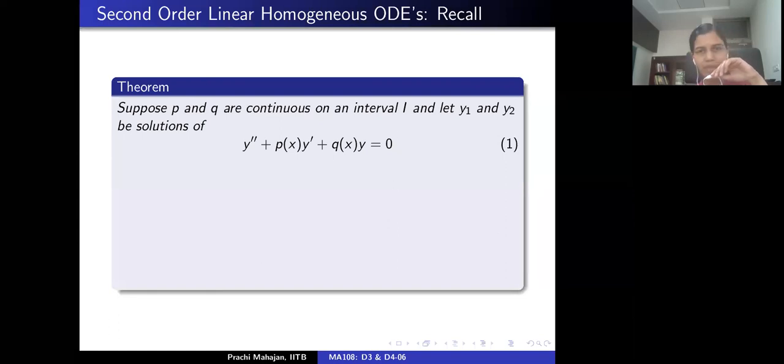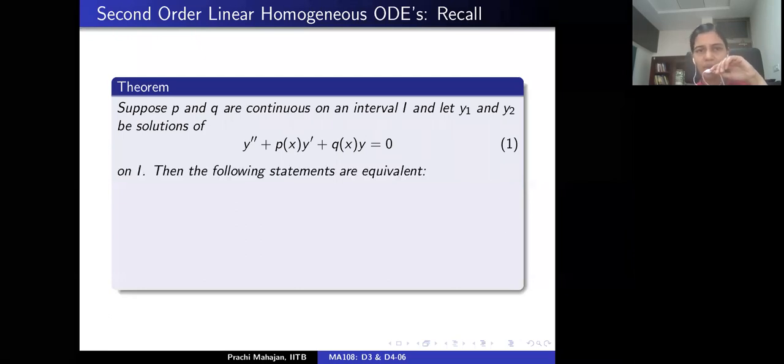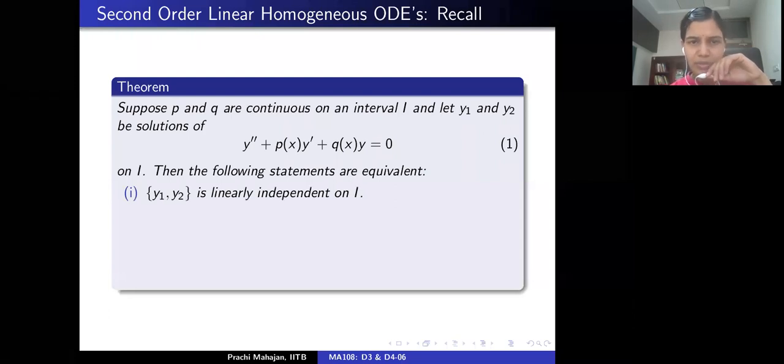Any such equation will look like d²y/dx² plus p(x) dy/dx plus q(x) y equals 0, right? What we are assuming is that p and q are continuous on an interval I on the real line. And y1 and y2 are two solutions of this equation on the same interval.